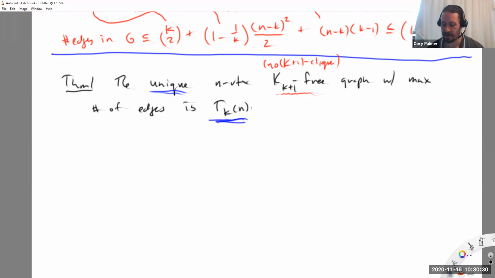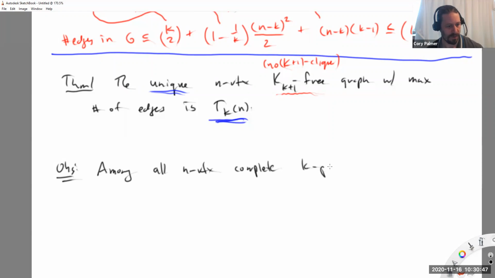There's a trick about the Turan graph that can help us out here. Let's make the following observation before we prove this. Among all n vertex complete k-partite graphs. It's good Van pointed this out at the beginning because now we don't have to redefine it.